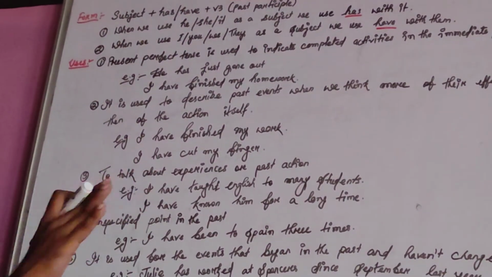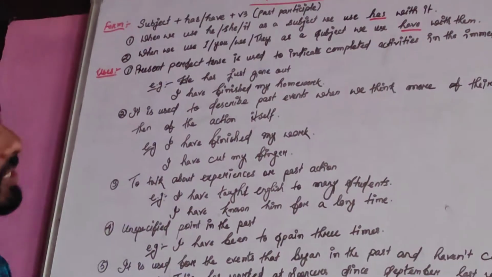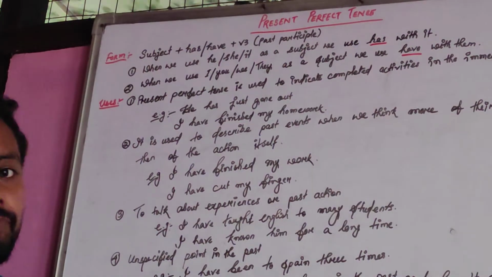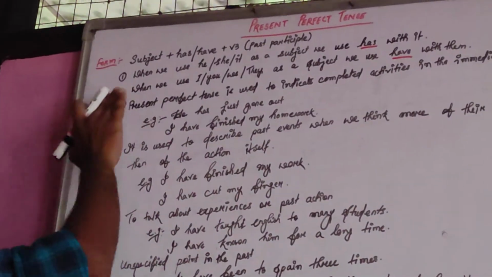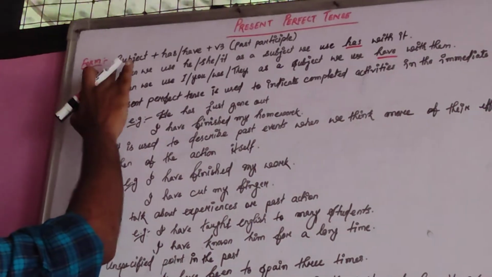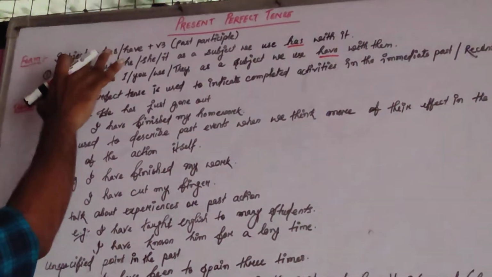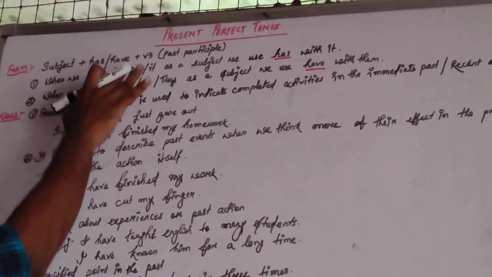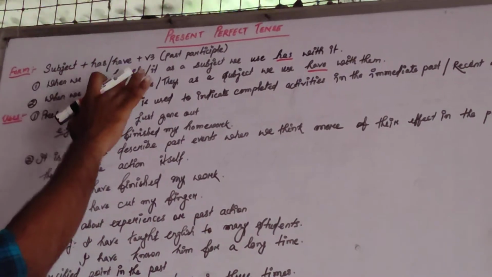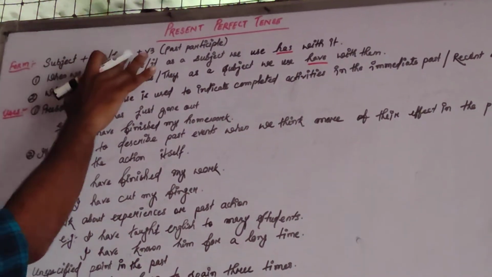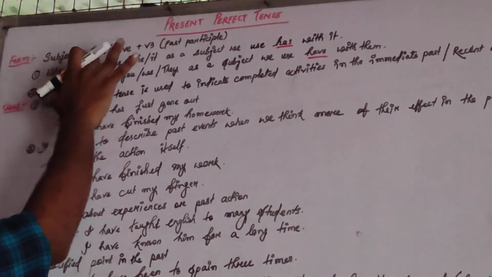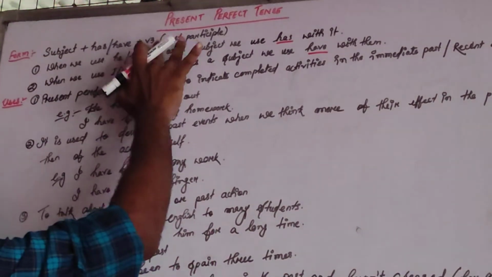As you've already learned in simple present tense and present continuous tense, there are some definite forms, or you can say formulas. So what is the form over here? There will be subject plus has or have. Has or have cannot be together. Either has or have. Subject plus has or have plus the third form of verb.